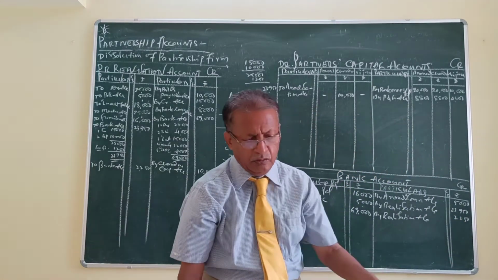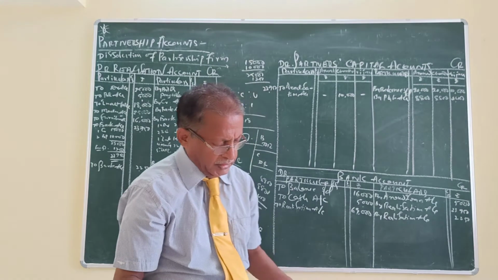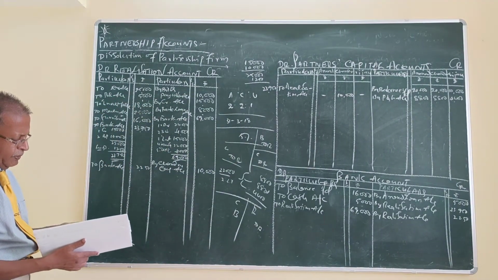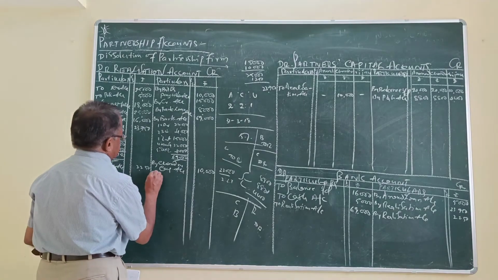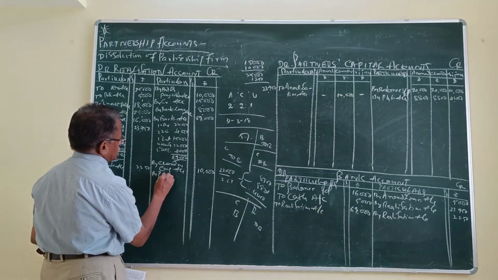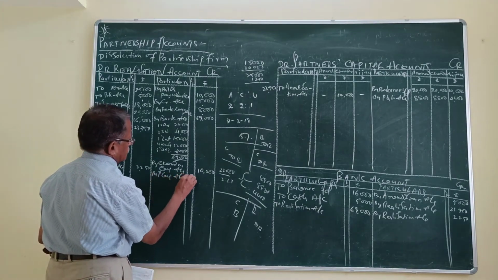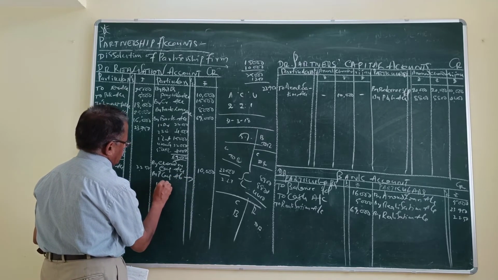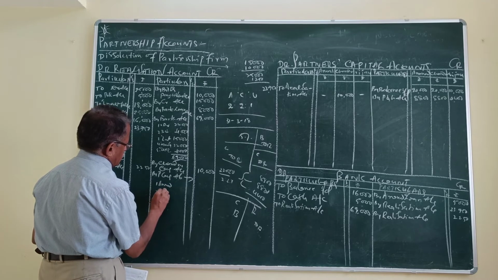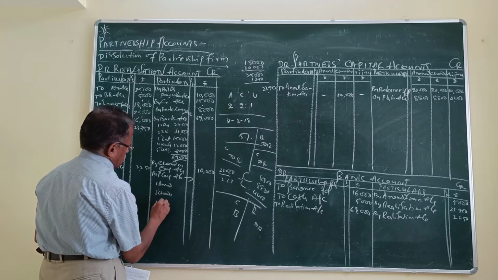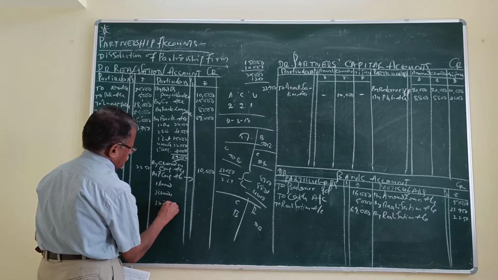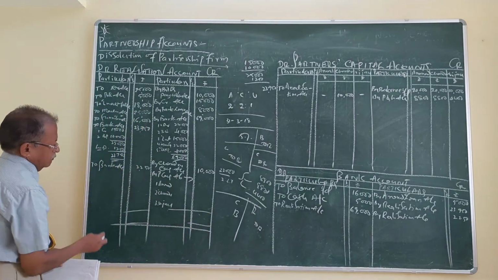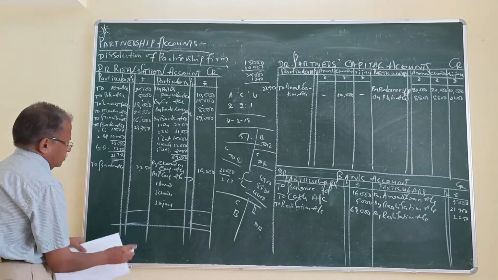Now let us close the accounts. In the realization account, the credit side is less and the debit side is more. Therefore, by partners capital account, under that: Anand, Chandru, Vijay. Totally 1,23,000.